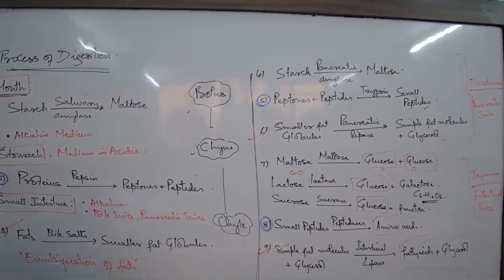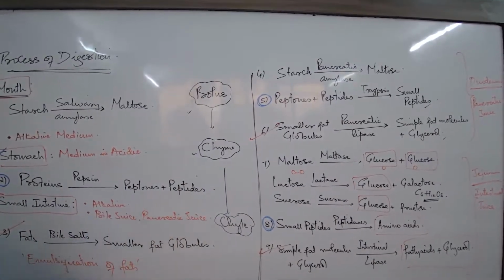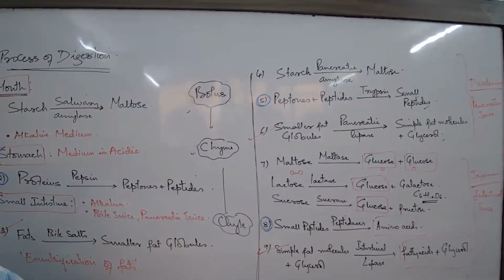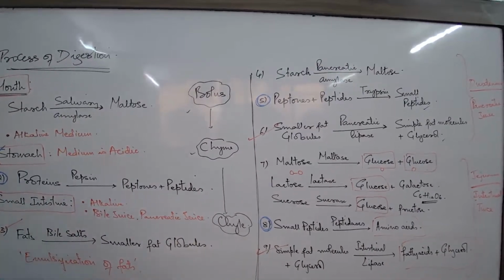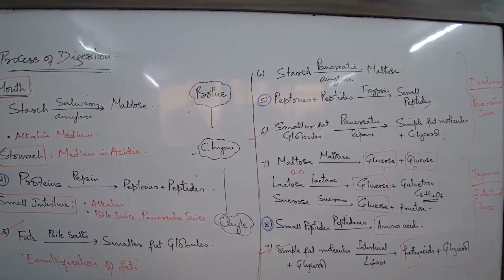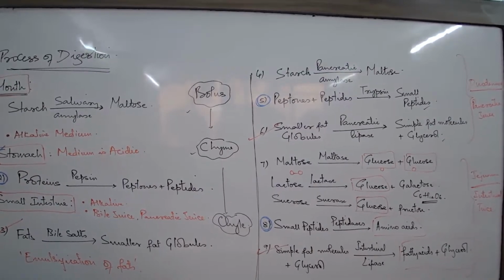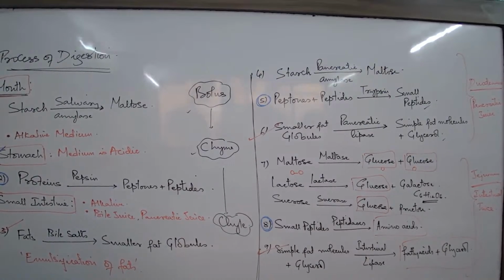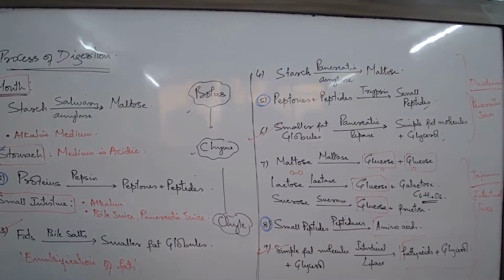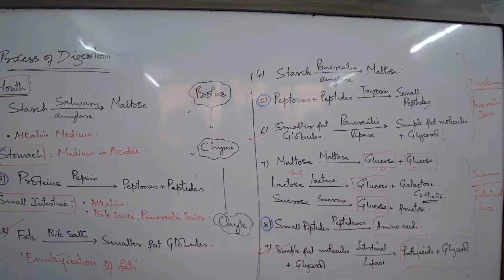Okay, so write down that question. What are the simplest forms of digestion of carbohydrates, proteins, and fats?